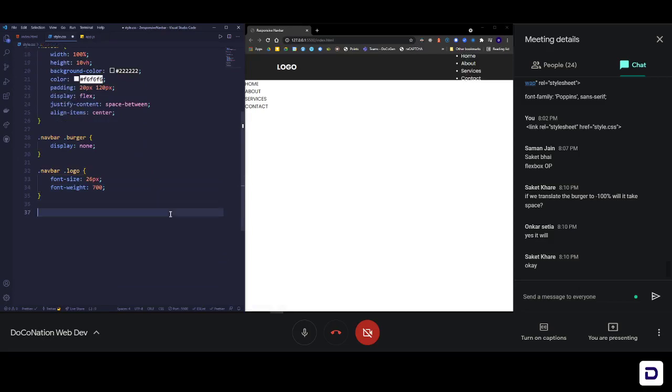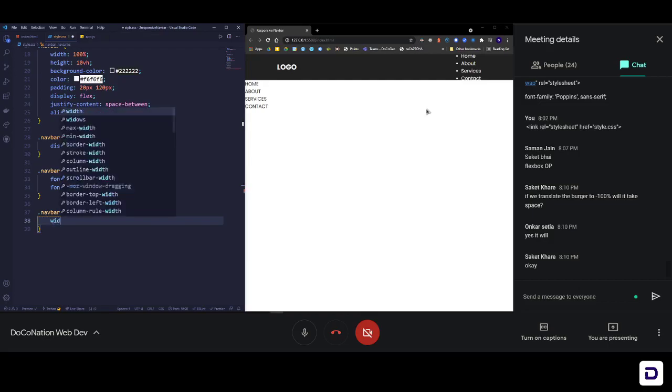So let's do that. Select navbar, and then inside that select every link, that means the nav links. And here I want to define a certain width for these links to spread out to, because we need it to be spread out horizontally. We already know that we need to do display flex here, because we wanted it horizontally in a row. But before that, we need to define an area for it to spread. So that's why we need to give it a width. Generally we have 4 links, so generally 350 to 400 pixels works best in this case. So we're going to go midway with 380 pixels.